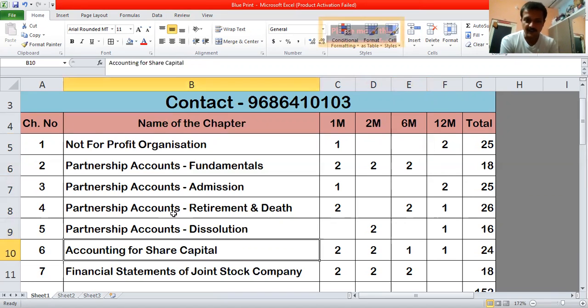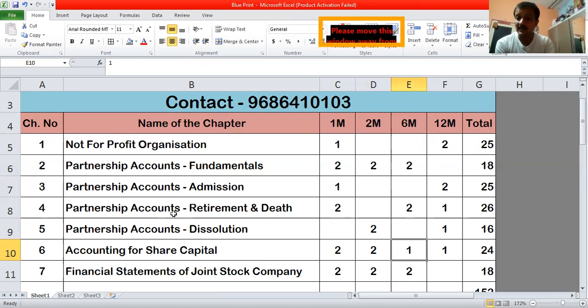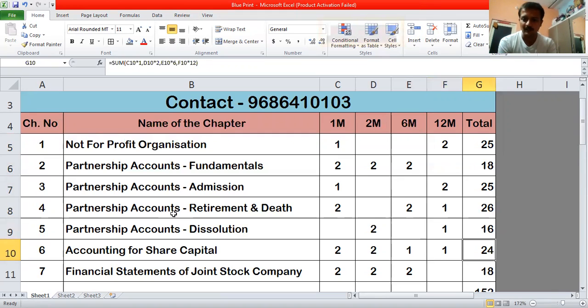Then next is accounting for share capital, and in this chapter you will find 2 1 marks questions, 2 2 marks questions, 1 6 marks question. It will be in the format of issue of debentures, which we used to get in the previous format of examination. You will be getting a short problem on issue of shares, and then a 12 marks question, which will be on issue and forfeiture of shares. This chapter will totally give you 24 marks.